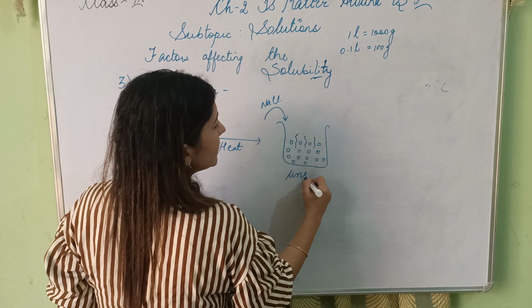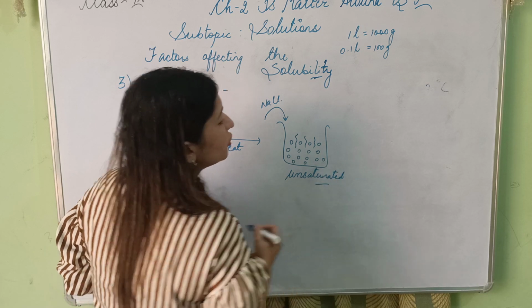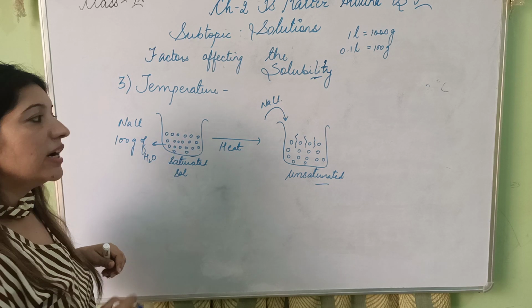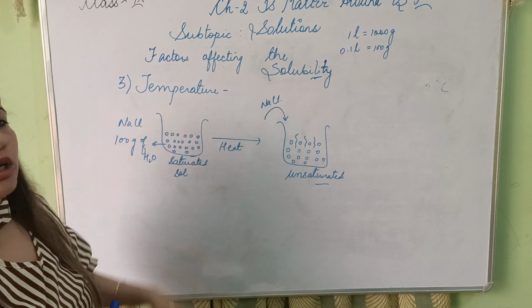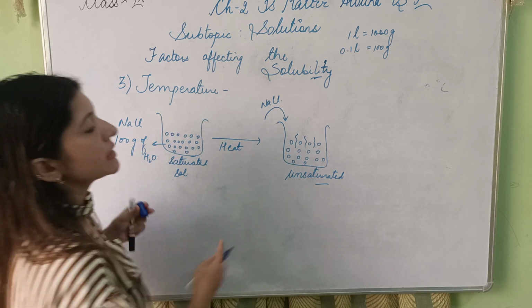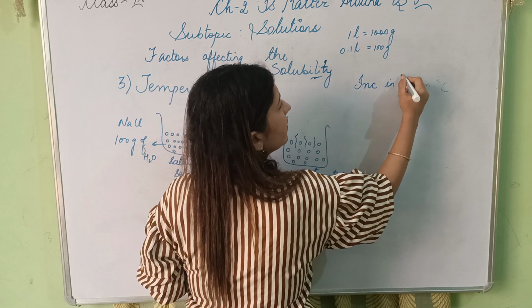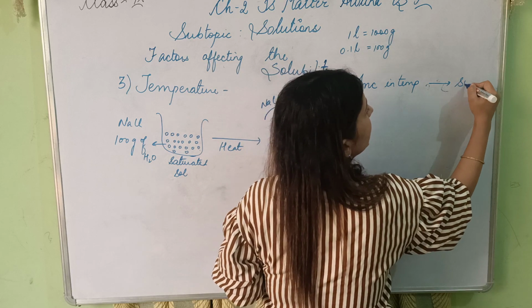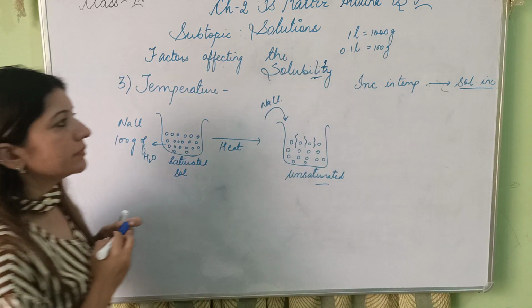Hence, what can I say? That my solution has become unsaturated now. So by increasing the temperature, the solubility also increases. When you increase the temperature, your solubility increases.